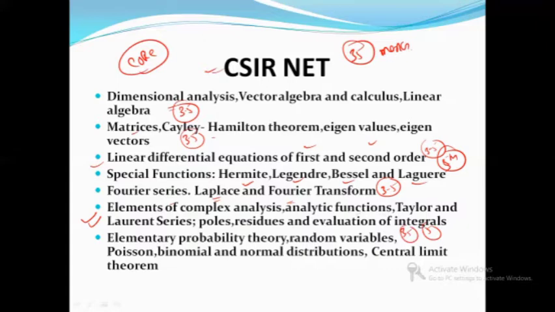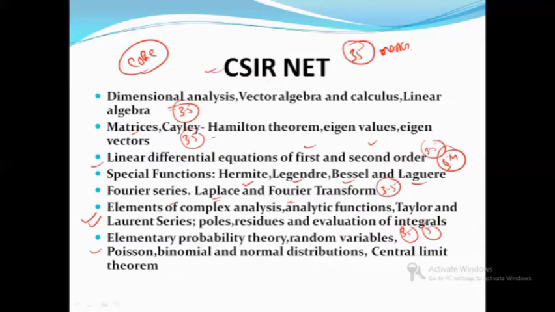Clear? Because you will get a question related to the residue. You might be given a function or any graph type of something. Okay, the thing is that complex will have at least a 5 marks question. One question is there, it's for sure.